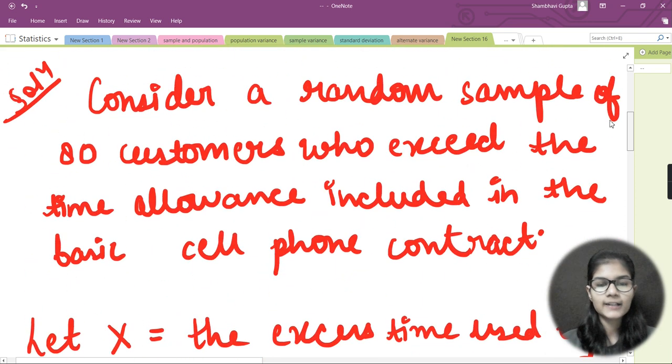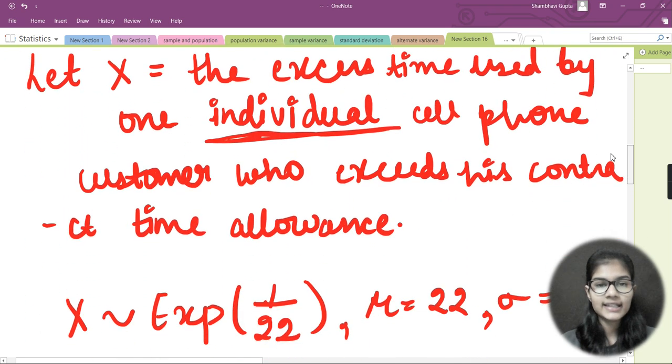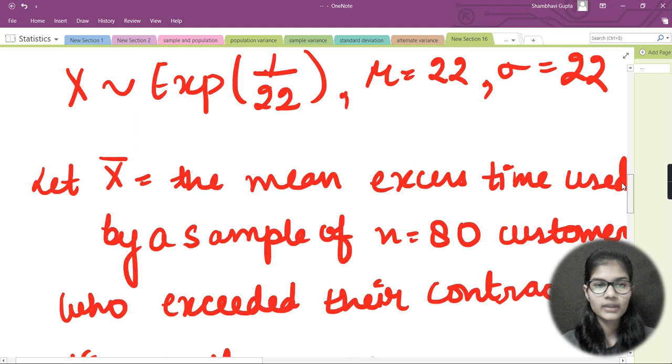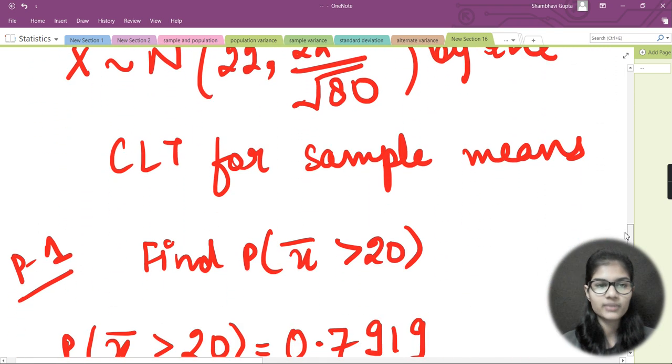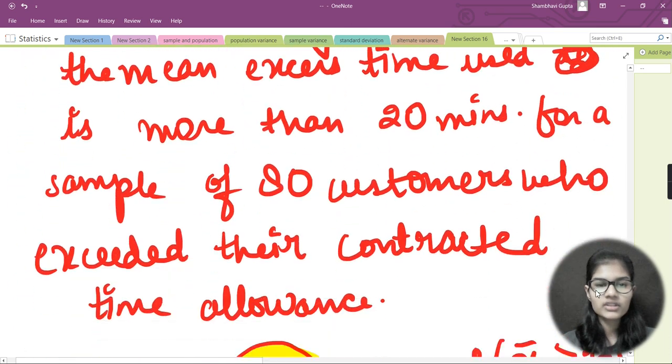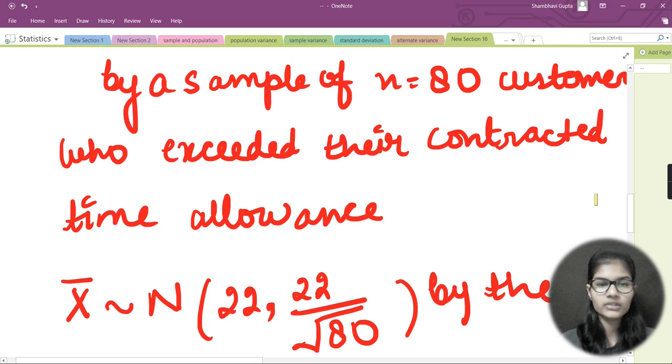So I would repeat it: consider a random sample of 80 customers who exceed the time allowance included in the basic cell phone contract. Let X equal the excess time used by one individual cell phone customer who exceeds their contract time allowance. So X is approximately Exp(1/22), mu is equal to 22 and sigma is also equal to 22. Then we have taken X bar with n equal to 80, and then we found the probability. This is how you solve the questions for this. I hope you got the idea how to solve the questions.